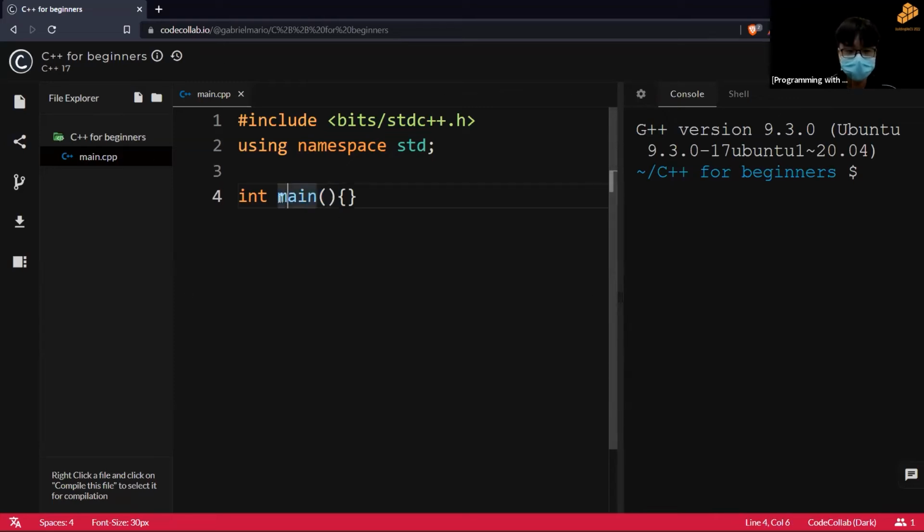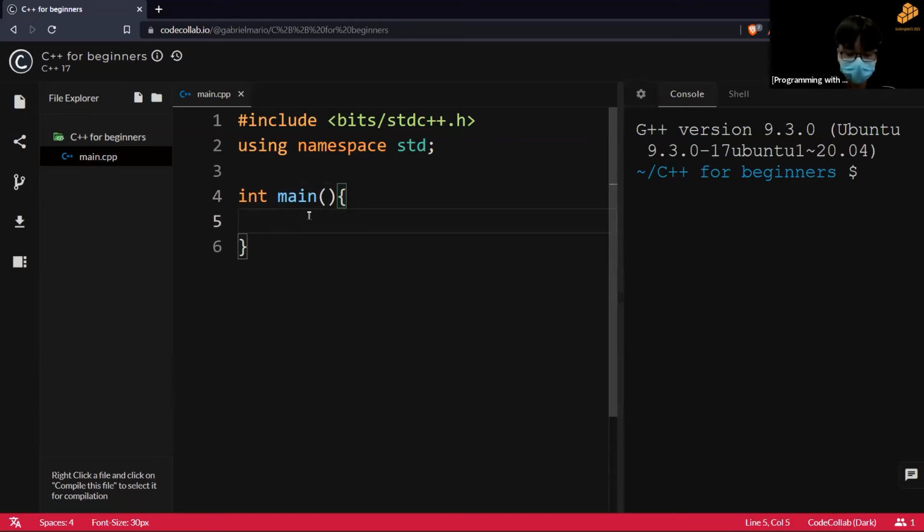But this is called main because this is the first block of code that your compiler will look at, and you will end off in this block of code as well. So what I mean is that when your compiler starts reading code, it will essentially start reading at this curly bracket.